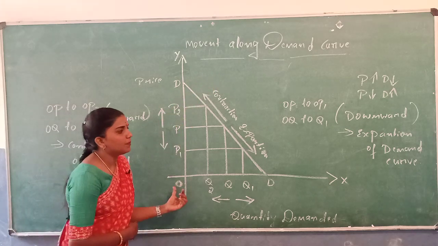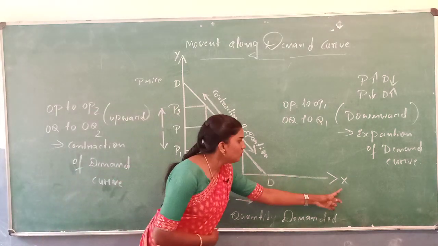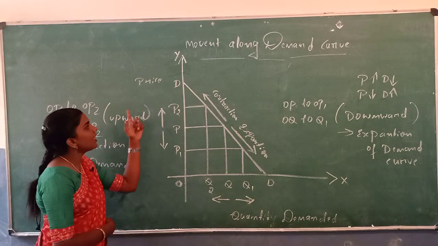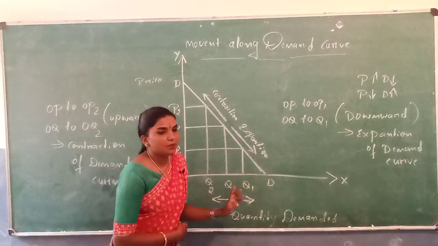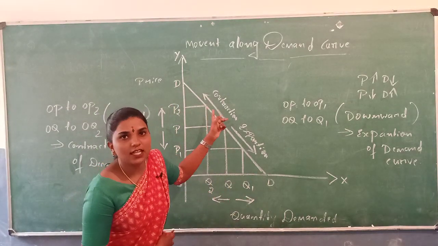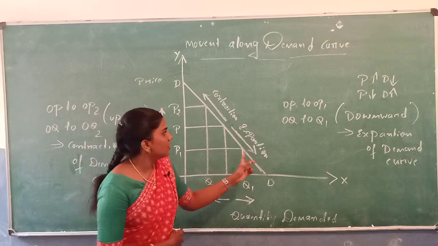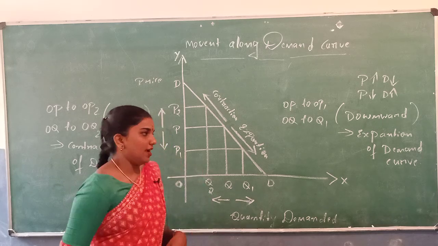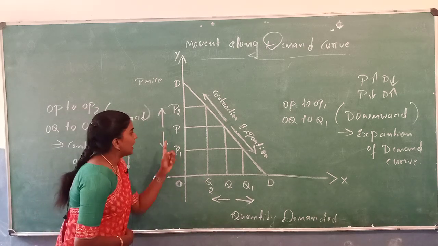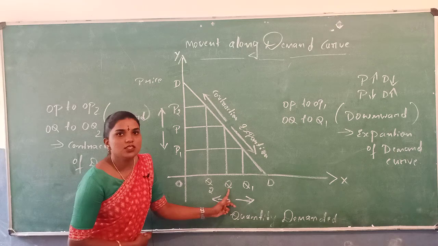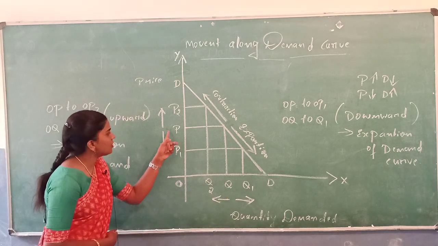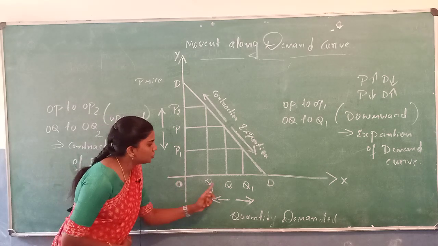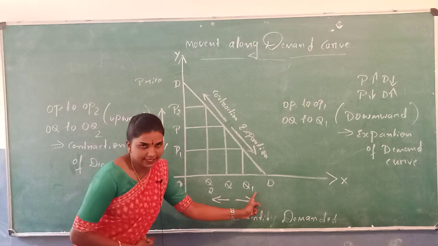This is shown in a simple diagram. In the diagram, OX axis is measured in quantity demanded and OY axis is measured in price. D represents the demand curve. It is downward sloping from left to right. This shows the inverse relationship between price and quantity demanded. If the price is OP, the quantity demanded is OQ. If the price decreases from OP to OP1, the quantity demanded increases from OQ to OQ1.